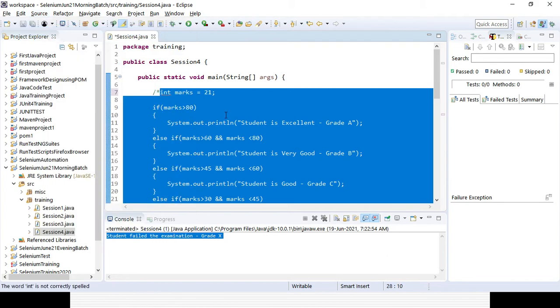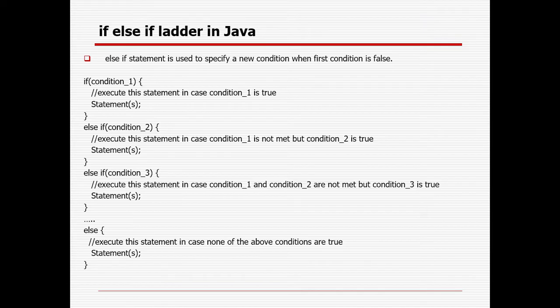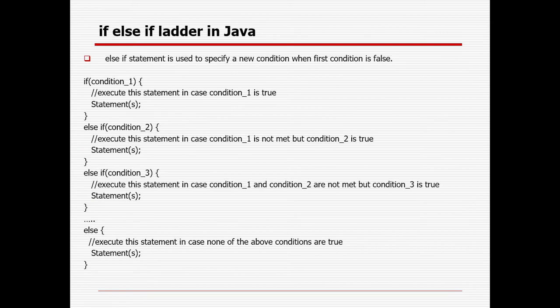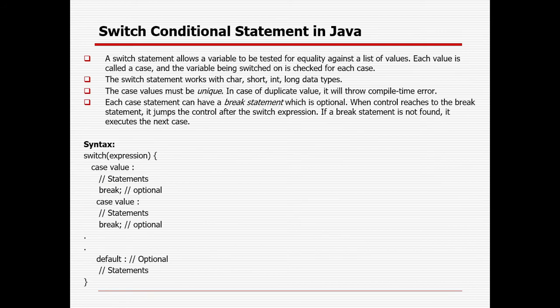So those are the four different concepts of conditional statement: if, if else, else if ladder, and nested if. And the last one I will cover here, the switch statement, right? So the switch statement allows a variable to be tested for equality against a list of values. Each value is called a case. So that is the reason it is called a switch case. And the variable being switched on is checked for each case.